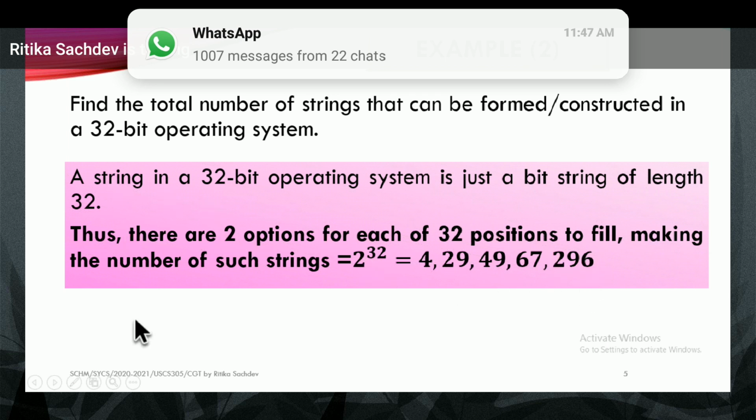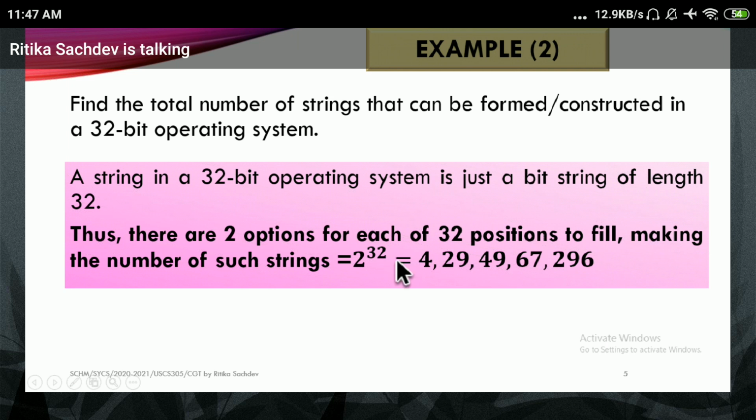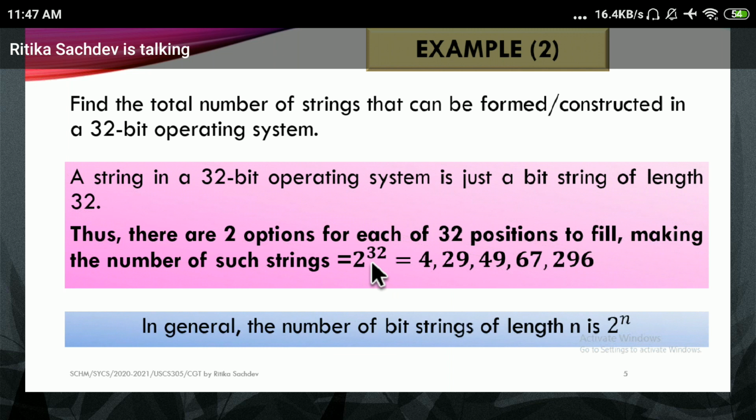If you are taking an 8-bit operating system, you will get 2 raised to 8 strings. But if it is a 32-bit operating system, then these many machine instructions can be given. And you have seen lately that instead of 32-bit, we have already proceeded further to 64-bit operating systems. So 2 raised to 64 machine instructions are possible, and this is very huge. In general, the number of bit strings of length n is 2 raised to n.